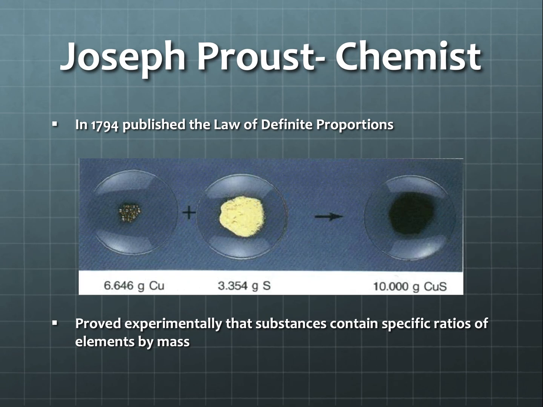Joseph Proust was another chemist at this time. In 1794, he published what is known as the law of definite proportions. That law tells us that all compounds have the same ratio of elements by mass. So every time copper and sulfur come together, there will be 6.646 grams of copper and 3.354 grams of sulfur for every 10 grams of copper sulfide, or CuS.